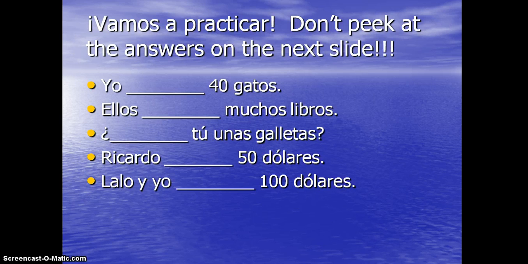I want you to put in the forms of tener. Fill this out in your note sheet, and then we'll go from there. Everything else should be all good. Pause it right now, and please, please don't leave any blank spaces, or I'll write your name. Go.